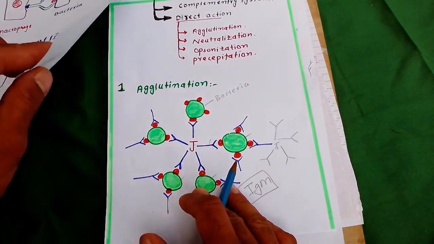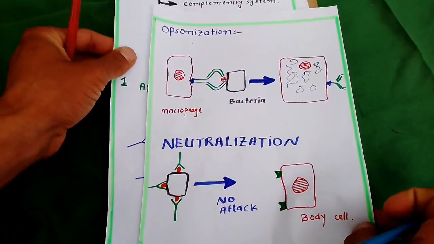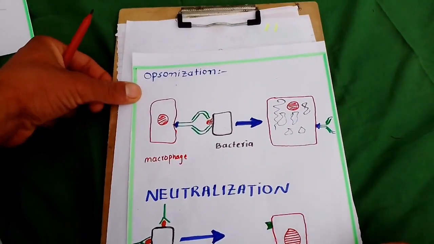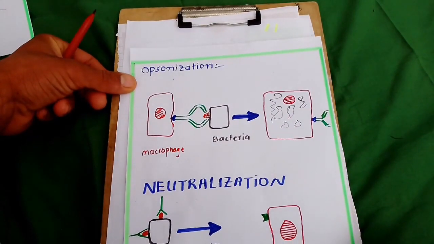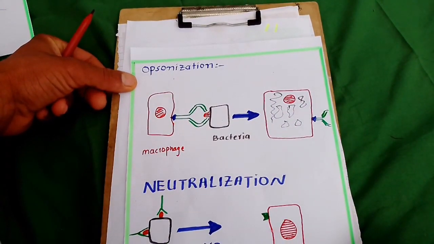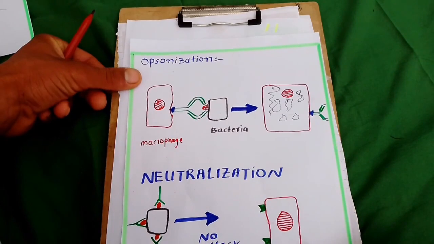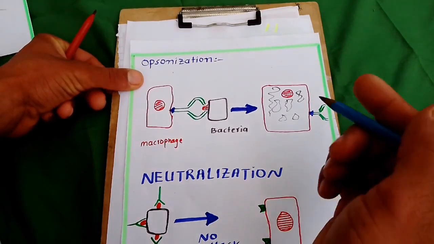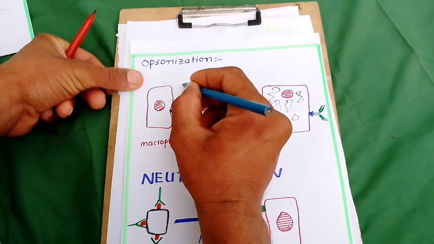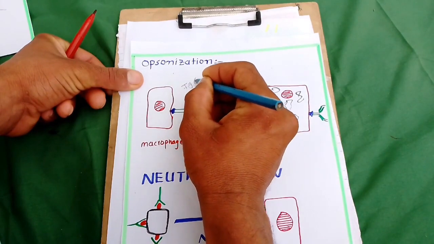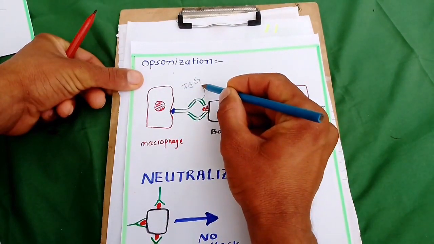Another process, opsonization. What is meant by opsonization? Opsonization is a process, a direct action of the antibody, especially the function of IgG.